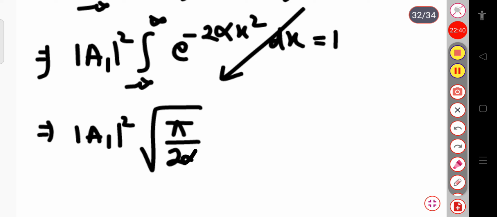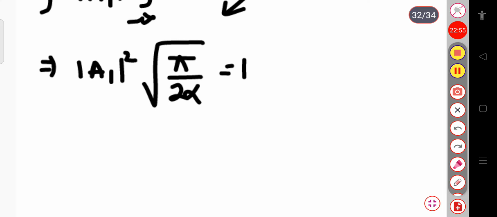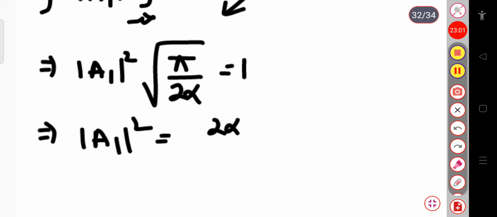You should remember these things. Okay, this is equal to 1. The integration of exponential minus 2 alpha x square dx from minus infinity to plus infinity is equal to 1. Now this |a1| square will be equal to the reciprocal of this simply, 2 alpha divided by pi.